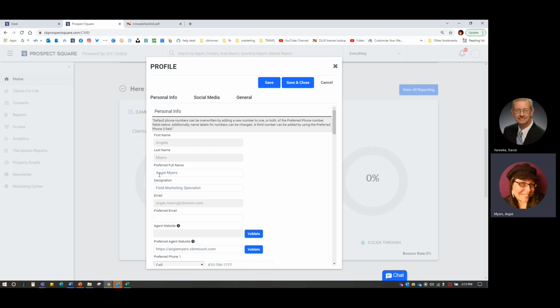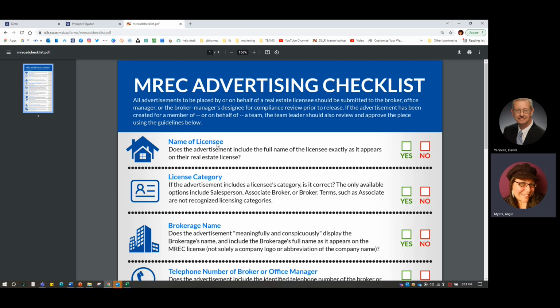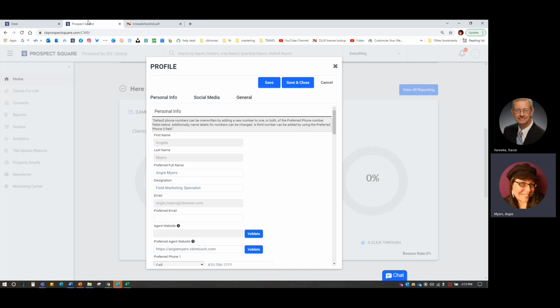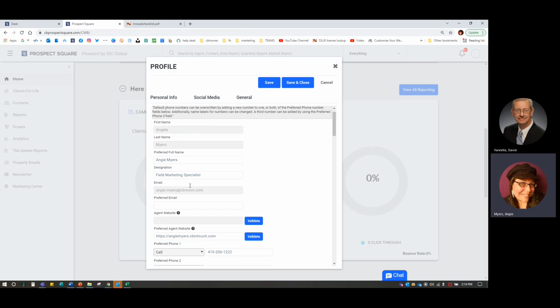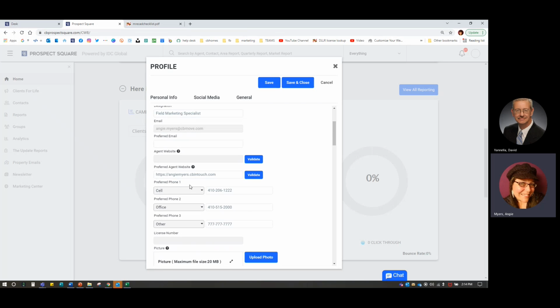So we do want to make sure when it comes to preferred full name, we are in compliance, that the name that's on our license is the name on the advertisement, and this is including advertising and marketing. It is all one and the same to the Maryland Real Estate Commission. Does it include the full name of the licensee exactly as it appears on your license? The Real Estate Commission will let you know you don't need your middle initial. That is the one thing you don't need. But other than that, you do need your name as it is on your pocket card.